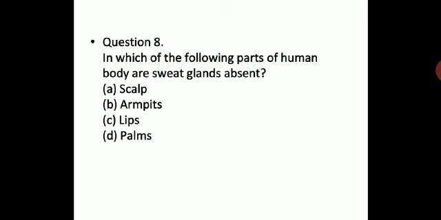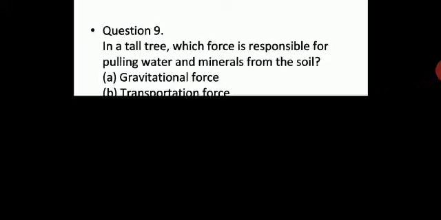Next, in which of the following pairs of human body are sweat glands absent? We have learned this. We have sweat glands, and they help to excrete the liquid waste through the skin pores. So now let us see which part of the human body this sweat gland is absent. You all know the answer. Scalp, armpits, lips, palms. Correct answer is lips. Lips never sweat because they do not have sweat glands.